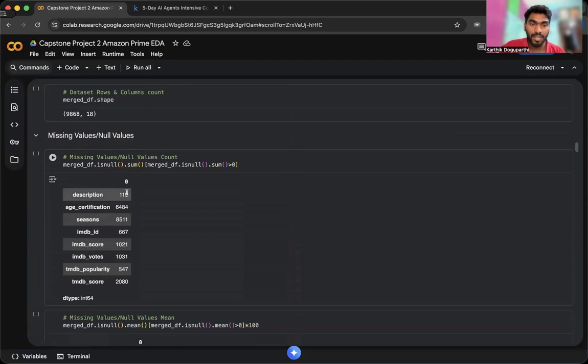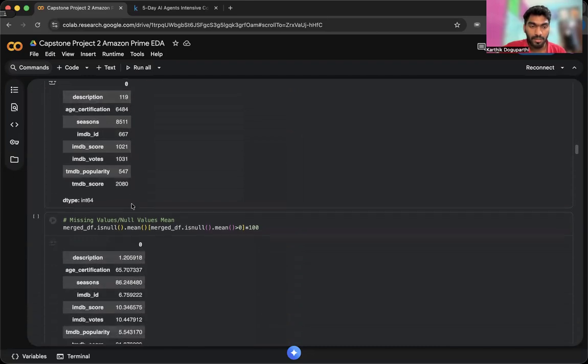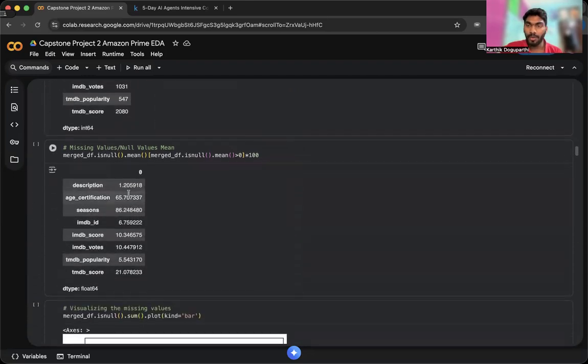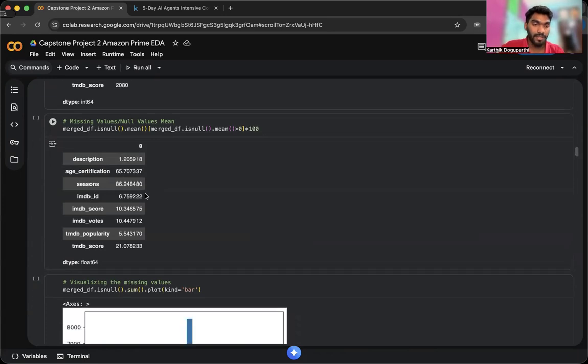I wanted to see which rows have the missing values and the percentage of them, because I wanted to see whether I should delete the row or impute it with the mean or median. So I wanted to find the percentage, whether it's less than 3% or greater than 25%, to decide on the specific kind of missing value treatment.